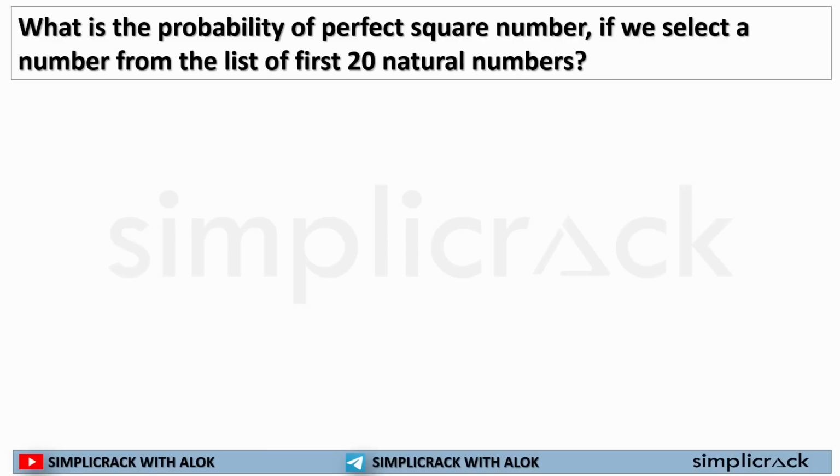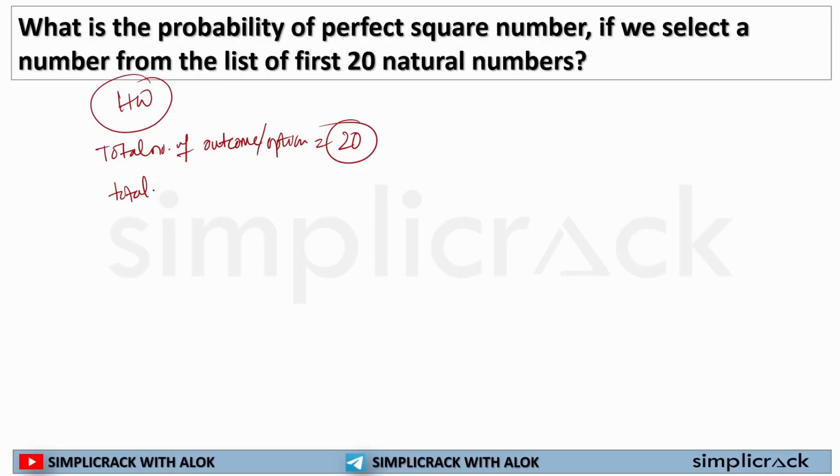Now the second question, what is the probability of a perfect square number? This is homework for you, because this is quite easy. What you need to find out is your total number of outcomes, total number of options. How many options do you have? 20 natural numbers. Now you have to find out your total number of desired outcomes. What is your desired option? That number should be a perfect square.